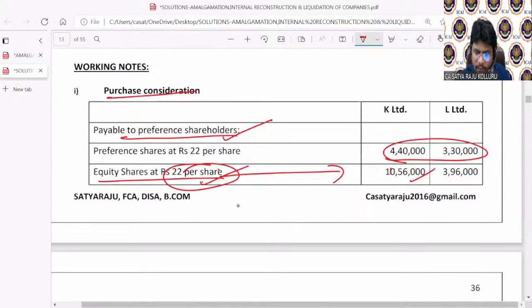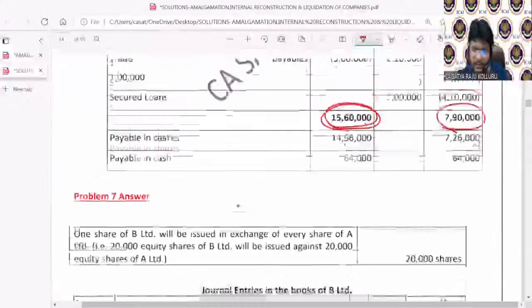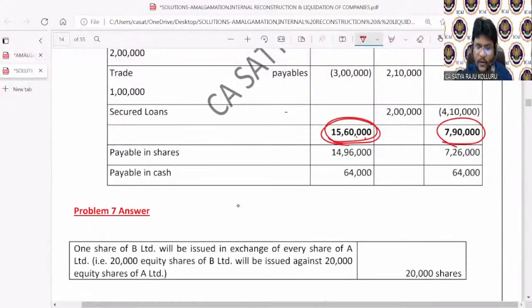This is 14,56,000. Just a second. Just wait, a moment, please. So which is 15,60,000, right? Concentrate, all of you. The NAV total is 15,60,000. Out of this, you already know in the form of preference shares how much, equity shares how much.